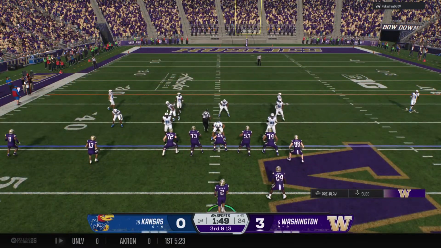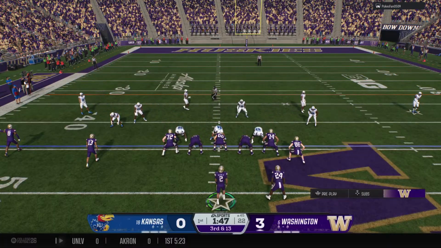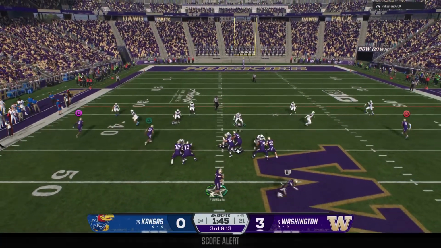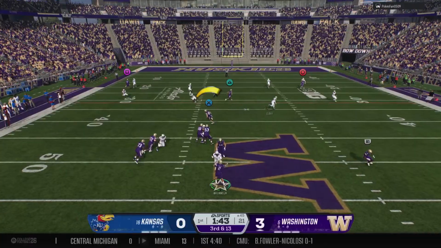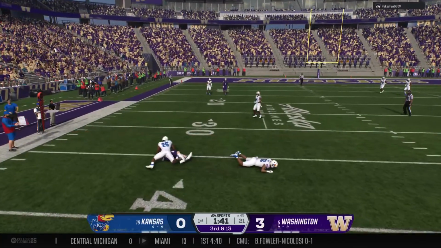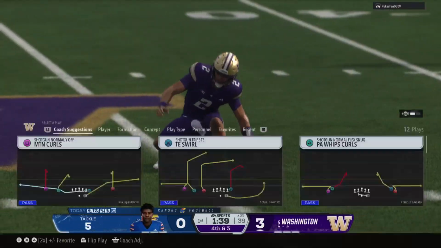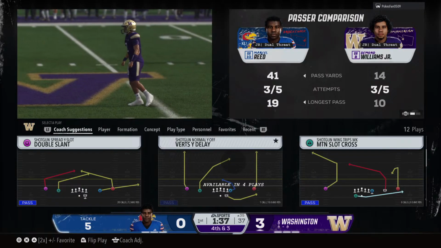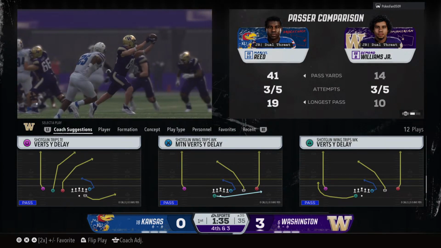Seventh play of the drive coming up, but it is third down and long. Out of the gun now on third down. The tight end has got it. Completion, that's about 9 yards. Not enough for the first, and it's fourth down.